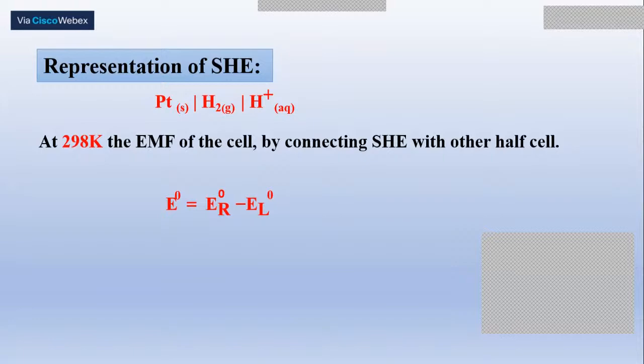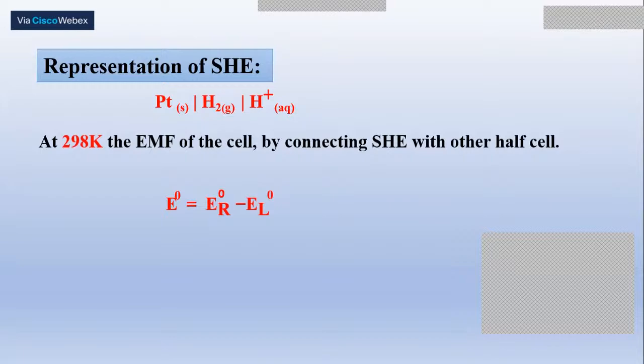Potential of copper electrode is measured as 0.34 volts. Potential of iron electrode is measured as 0.41 volts. Potential of silver electrode is measured as 0.8 volts, and so on. In this way, for every electrode, we measure the potential by coupling that electrode with SHE.